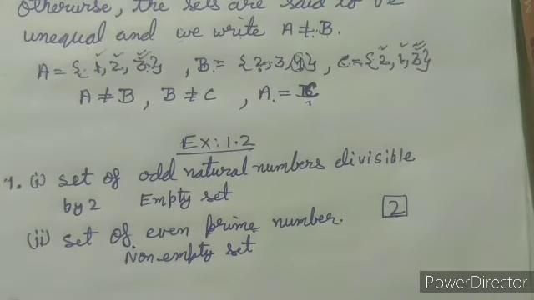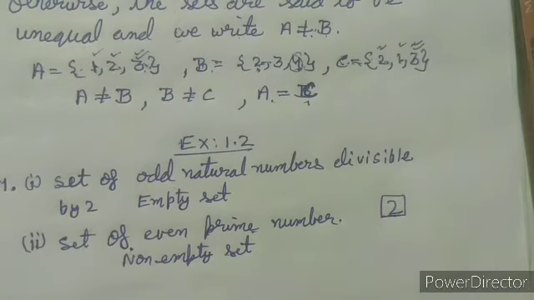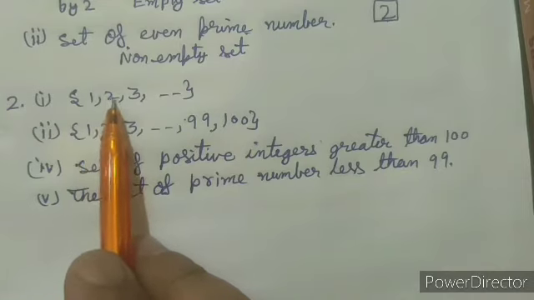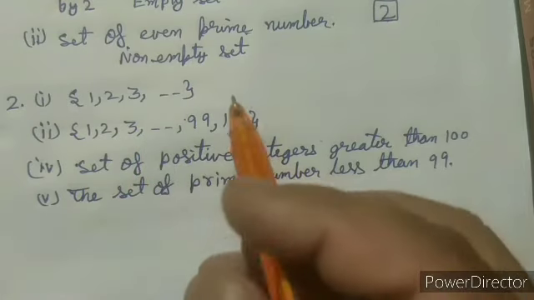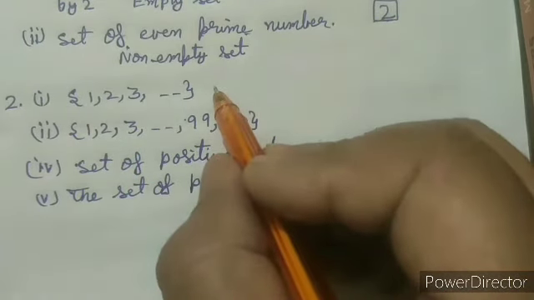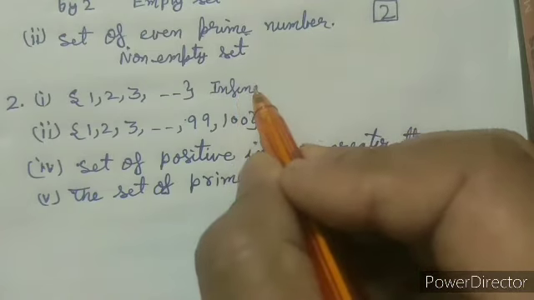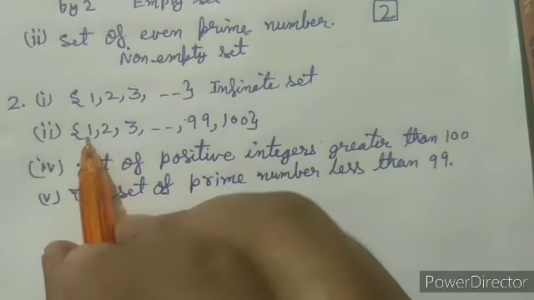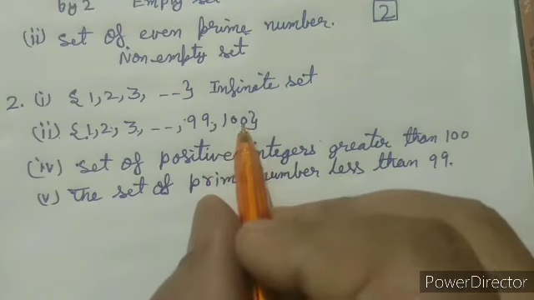In the second question, it is asked which of the sets are finite or infinite. In the first part, a set is given to us whose elements are 1, 2, 3 and so on. As the elements of this set are uncountable, or there is no definite number of elements, it is an infinite set. Now the second one, here the elements of the set are 1, 2, 3 up to 100.